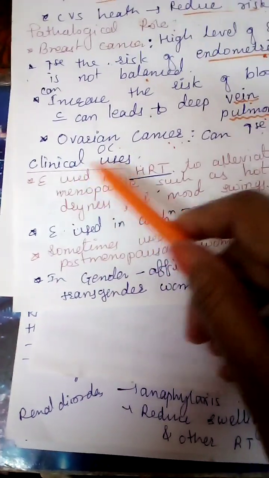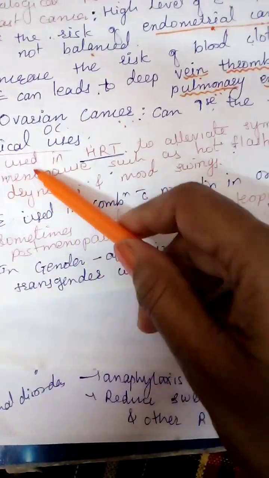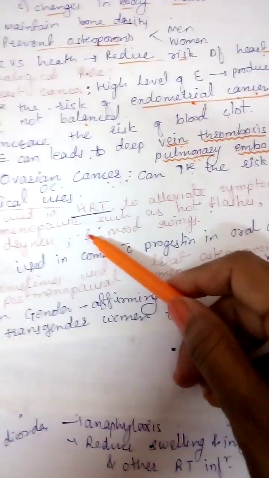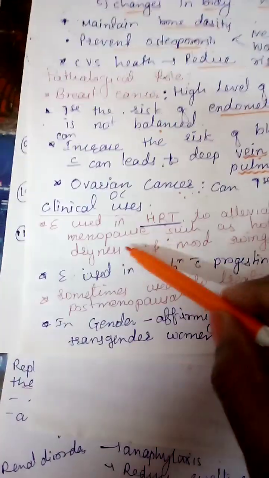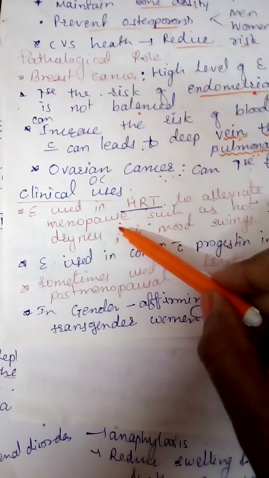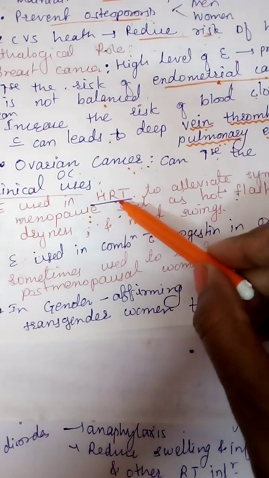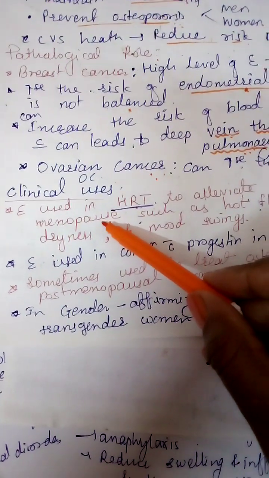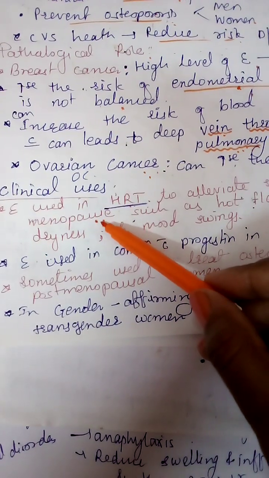Next, we can see the clinical uses. Estrogen is used in hormone replacement therapy to alleviate the symptoms of menopause, means to manage menopause symptoms, estrogen can be used in hormone replacement therapy. Menopause mainly occurs in women after 55 to 65 age.